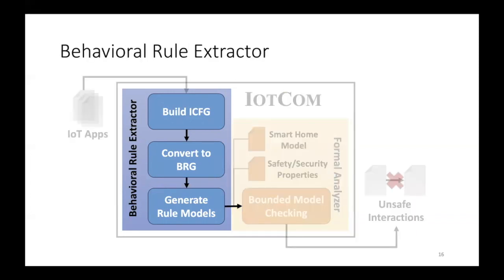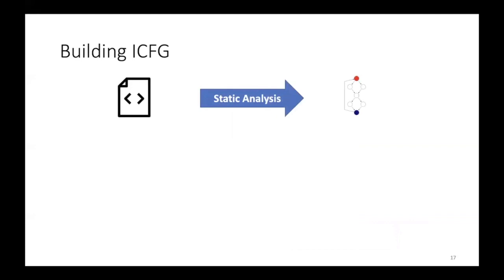Now I'll be focusing on the first component, the behavioral rule extractor. We perform 3 main steps: building the ICFG, converting to BRG, and generating rule models. ICFG stands for Interprocedural Control Flow Graph. We perform static analysis over the AST graph. Then we generate CFGs for each method in the IoT application. Then we connect those CFGs together by constructing the call graph to have this ICFG.